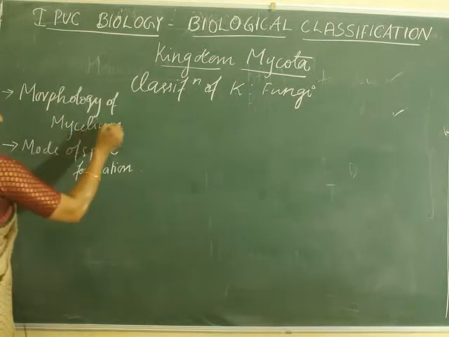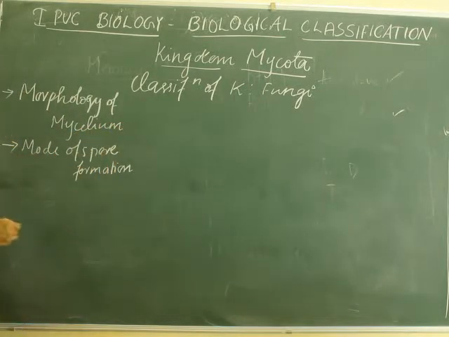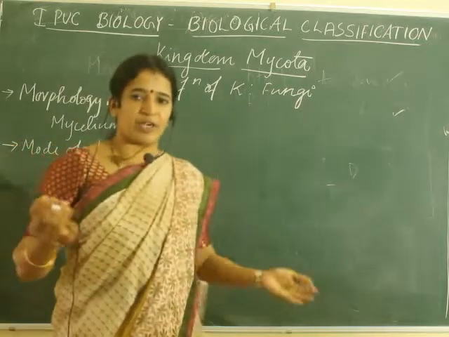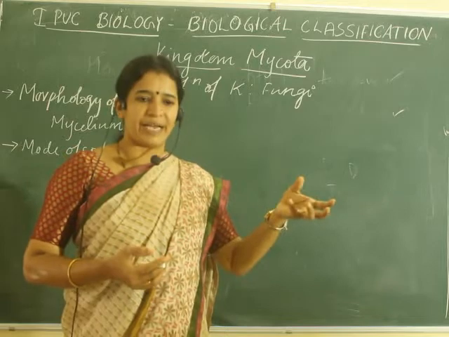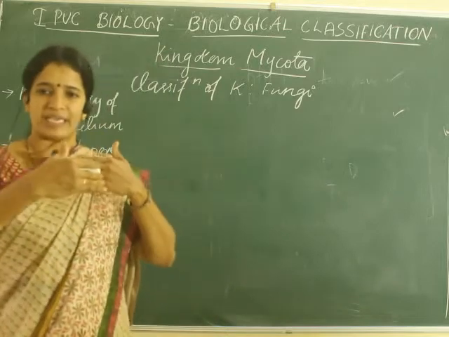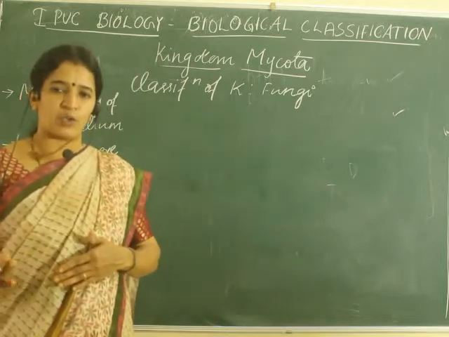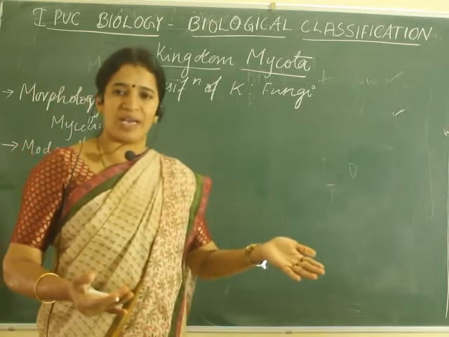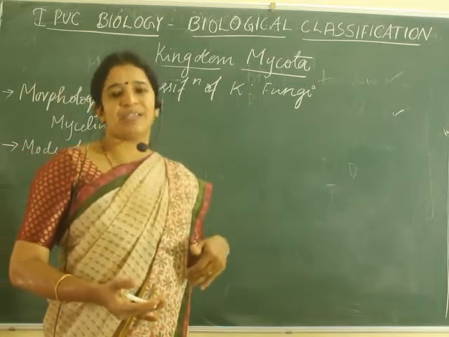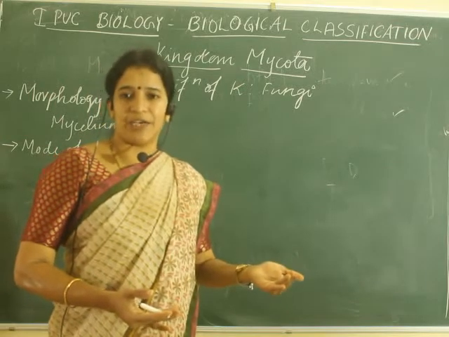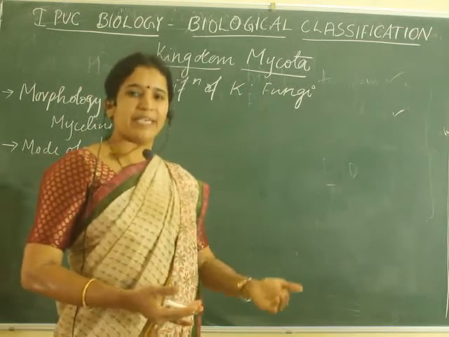And mycelium, you already know the two types of mycelium. Mycelium means a network of hyphae, and in some fungi this hyphae may have cross walls in it. Some of them will not have cross walls. Those that have cross walls are called septate, whereas those that do not have septa are called aseptate or coenocytic, or multinucleated fungi.